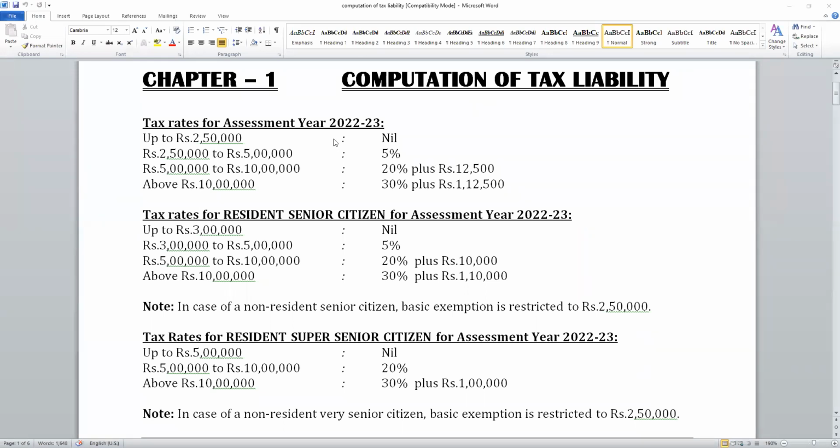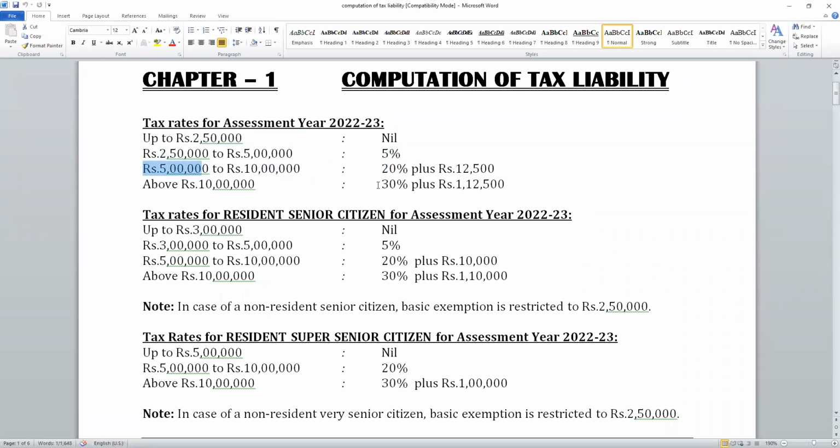Ready, students? So these are the tax rates for assessment year 22-23, that is, the previous year 21-22. Up to 2.5 lakhs, nil. From 2.5 lakhs to 5 lakhs, 5% is the tax. Above 5 lakhs and up to 10 lakhs, 20% on the excess.